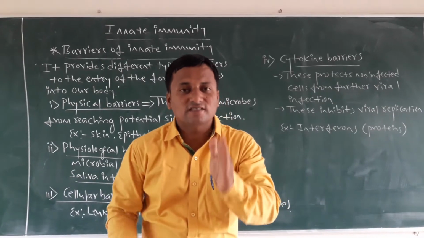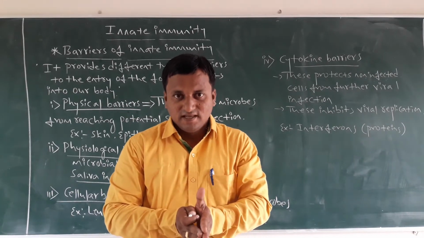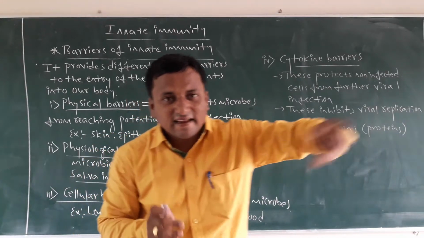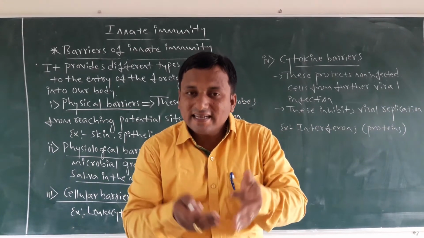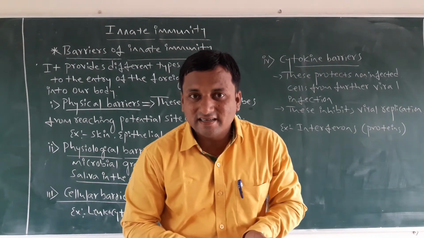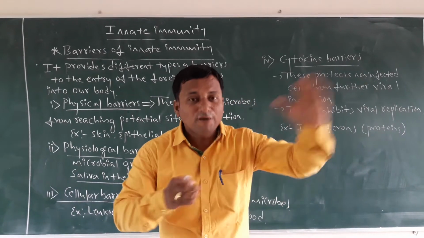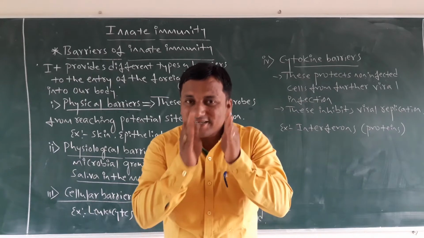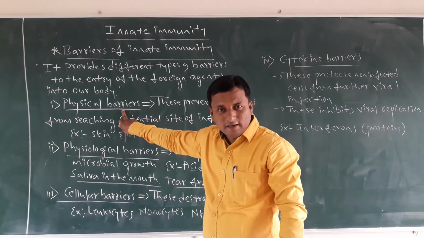Potential sites means the important organs. If microbes directly reach important organs like the liver, the kidney or the intestinal regions, then infection is going to start. Before that, it will be prevented. Those are called physical barriers.